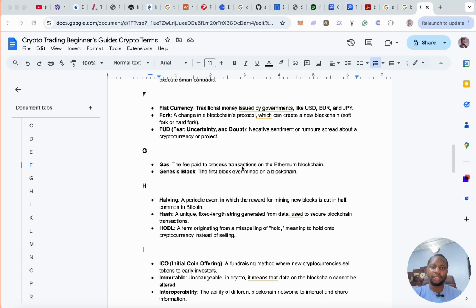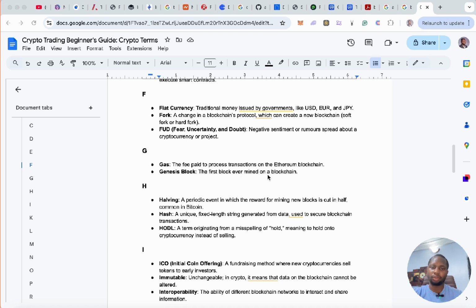Gas, the fee paid. You notice that some of these terms are not just native to cryptocurrency, they are also used in investment, like FUD and all of that. These would also help you if you're investing in other asset classes. Gas, the fee paid to process transactions on the Ethereum blockchain or any other blockchain that uses smart contracts. So they call that gas. Gas fees is like the fee paid.